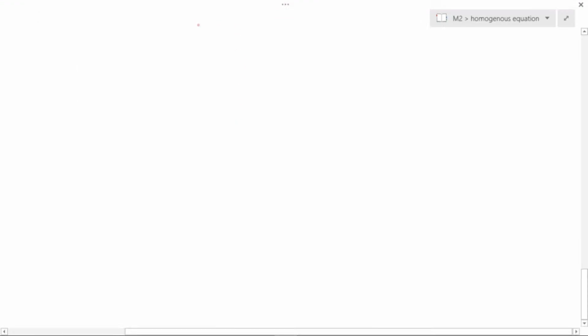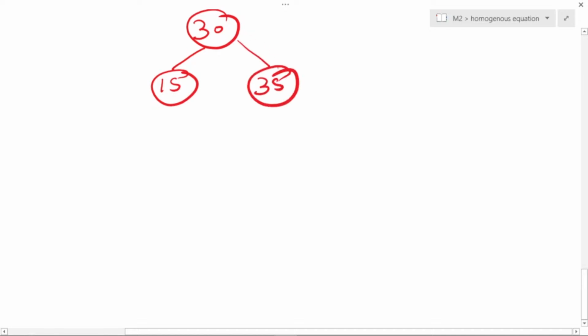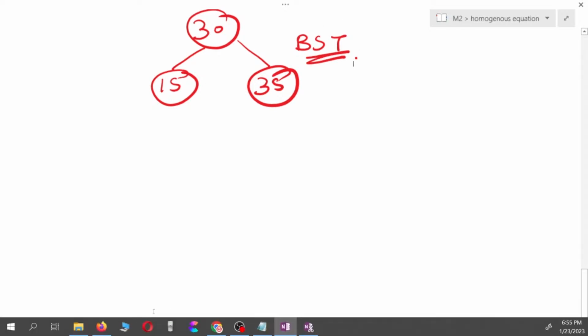See, what is a binary search tree? If I have a value over here, when I'm going for the left child, my left side should be less than this node. And whenever I'm going for a right child, my right child should always be greater than your node. If you can remember this, then this is your binary search tree. This is the simple terms binary search tree, right? So please make a note of this. I'll move ahead.